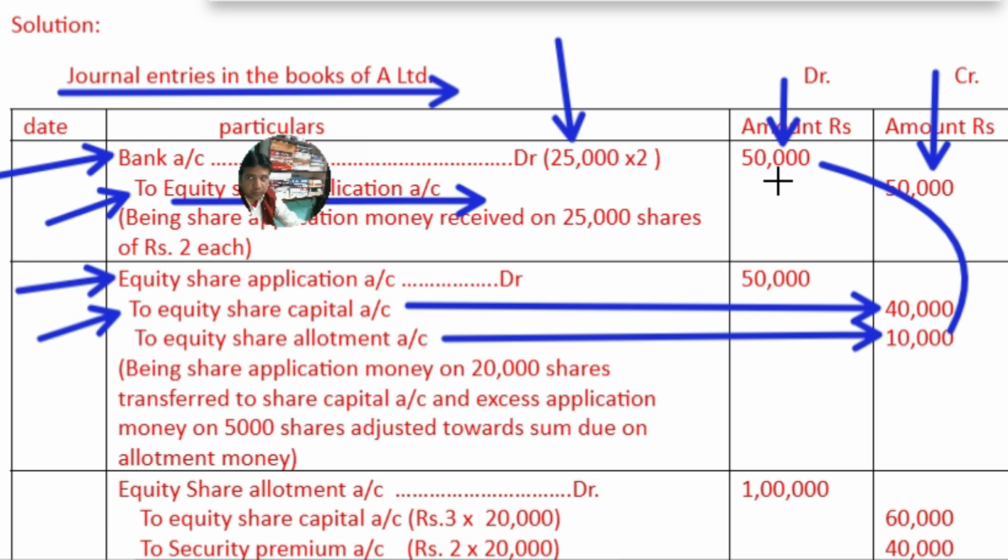Every time it is 20,000. Ultimately the company will maintain the records of 20,000 equity shares, though it received applications for 25,000. This has neutralized the effect of excess application money, and also the effect of excess issue of shares. Only the actual number of shares issued is getting effect.